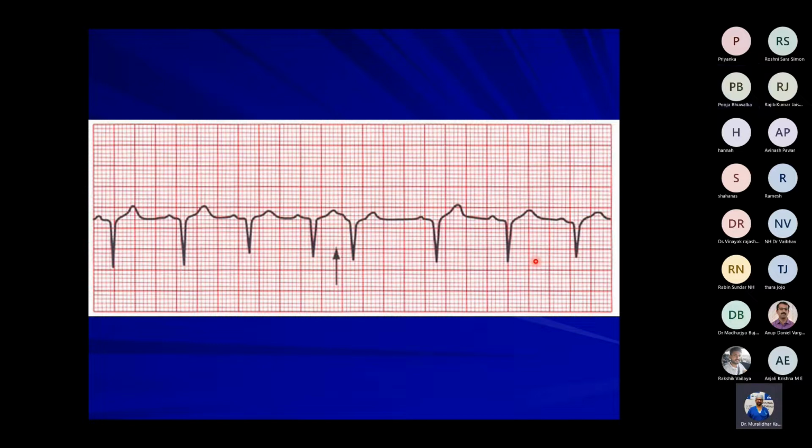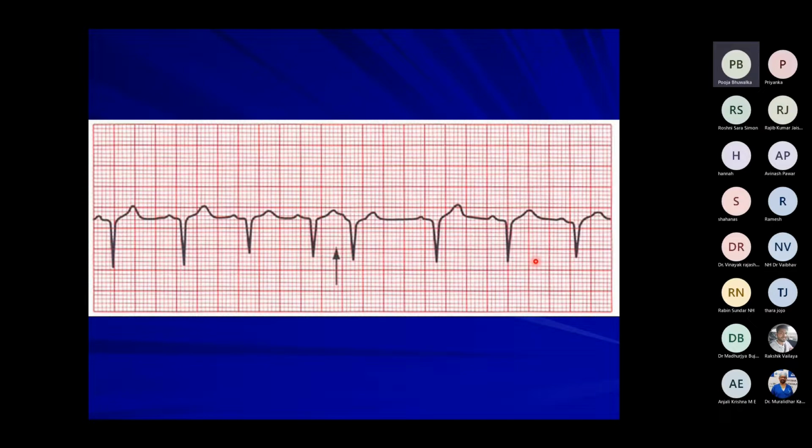Is it sinus rhythm? P wave is preceding QRS, sir, for all the beats. So it is sinus rhythm. The P wave looks normal. QRS, there is no R, it is a QS complex, inverted.